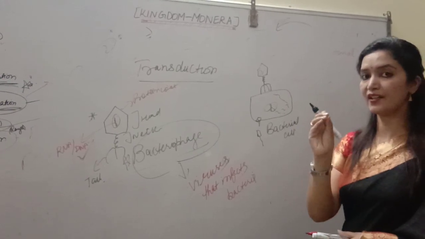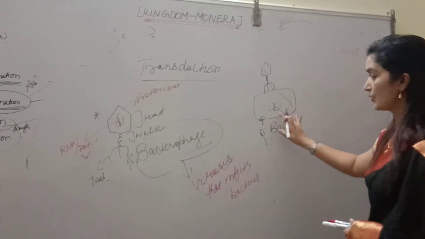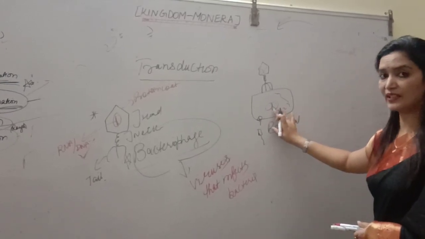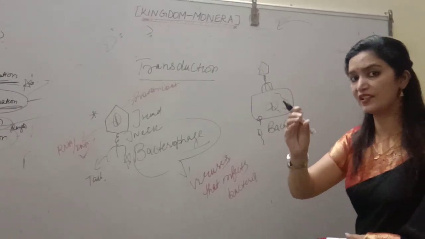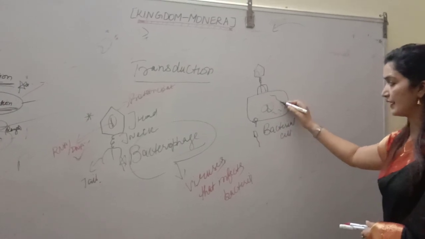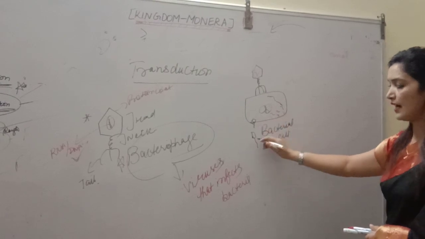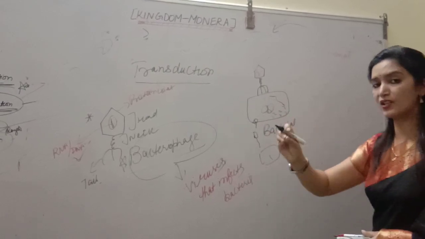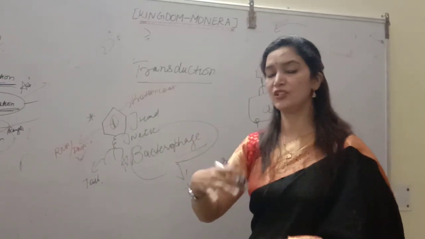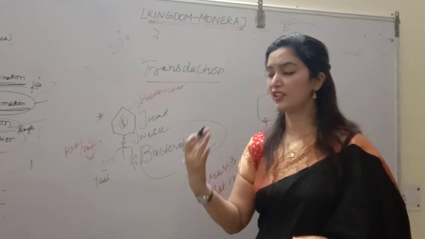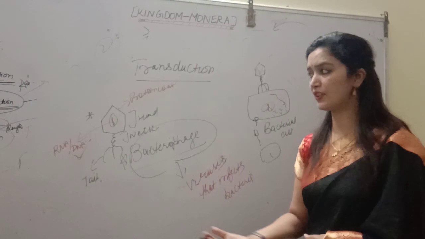Clear the concept. Here the bacteriophage will infect the bacterial cell. The phage DNA integrates into the bacterial chromosome, and when it detaches again, sometimes part of the bacterial DNA comes with that phage DNA. Alright, and when this phage DNA forms multiple copies and goes and infects other bacterial cells, some part of the bacterial chromosome will also go with the phage DNA into the new bacterial cell. In this way, the genetic material of one bacteria can go into a different bacterial cell.